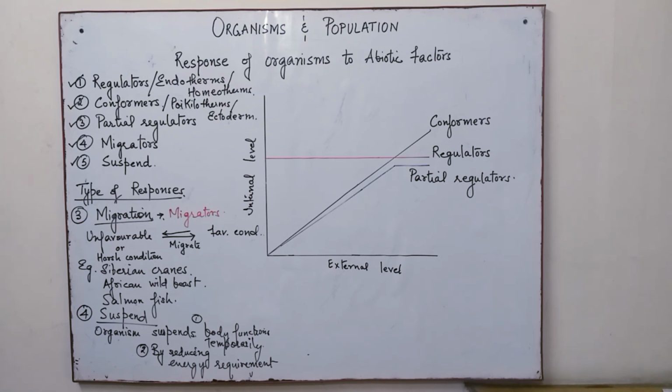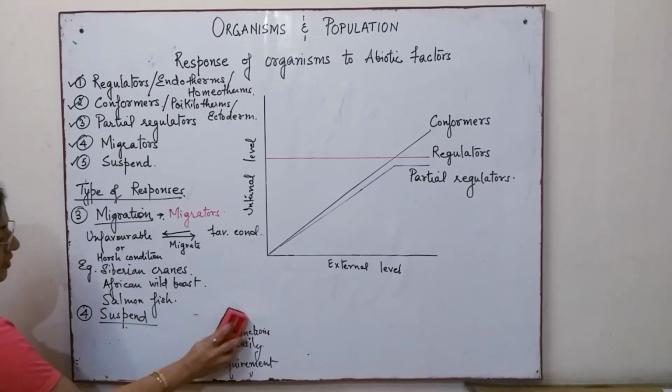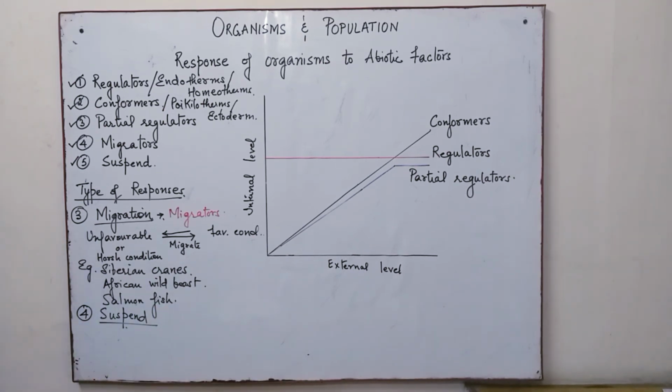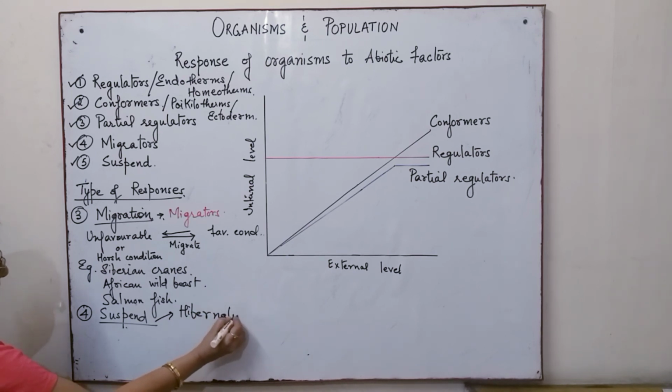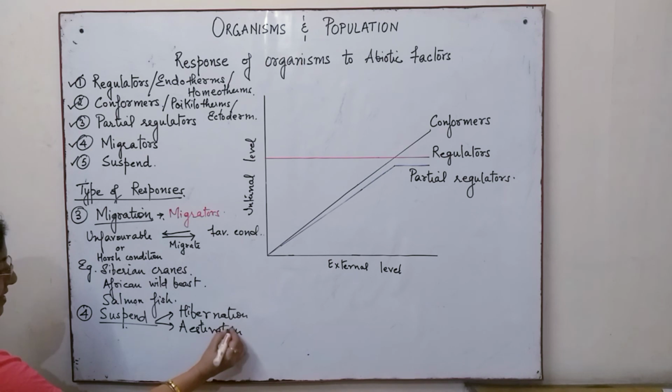Now, when we look at the types of suspend activities, three types are seen. Suspend can be of three types. First, we have hibernation. The second is estivation. And the last is diapause.